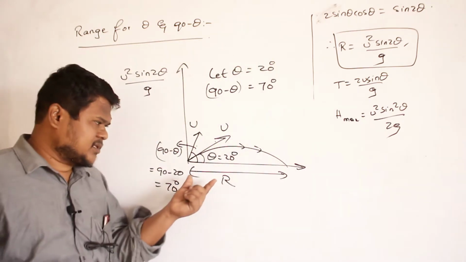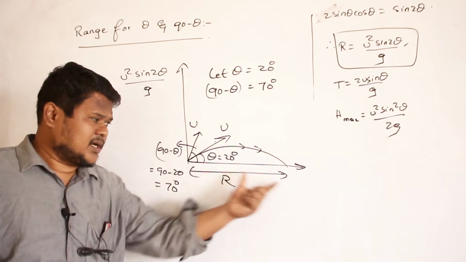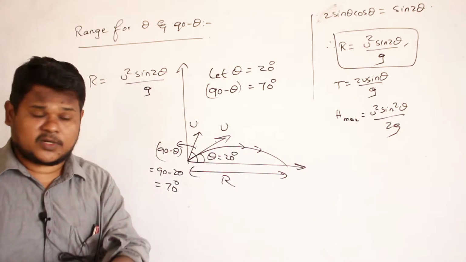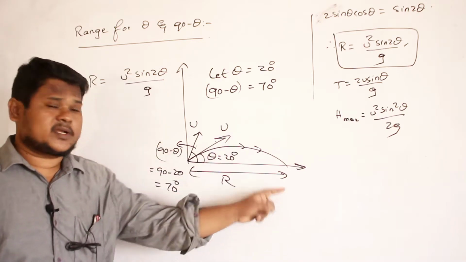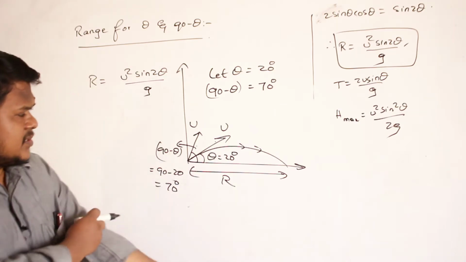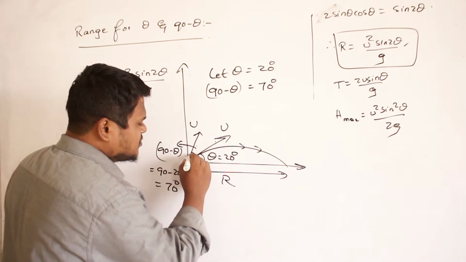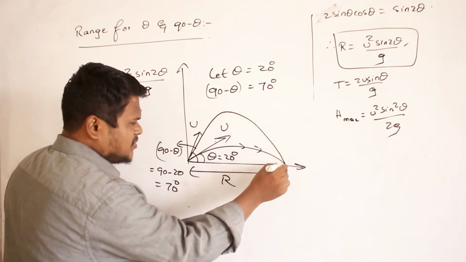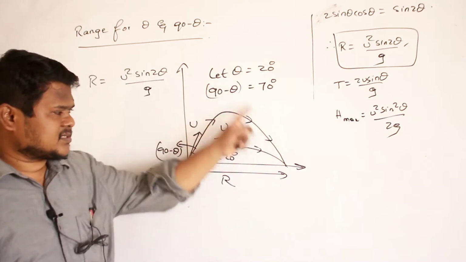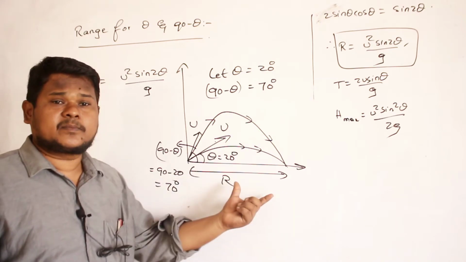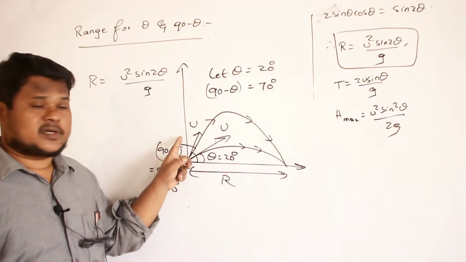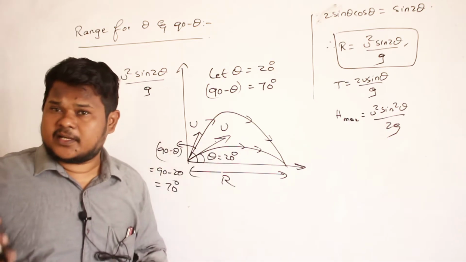For example, if I have thrown the body at an angle of 20 degrees, let the range be 100 meters. Then with the same velocity, if I throw the body at 70 degrees, the range will be 100 meters only. So how can I draw the diagram of this? The body may travel like this, and again it will reach the same position. So in the first condition as well as the second condition, the range remains the same. The initial velocity is also the same, but the angles are different. One angle is theta, another angle is 90 minus theta.